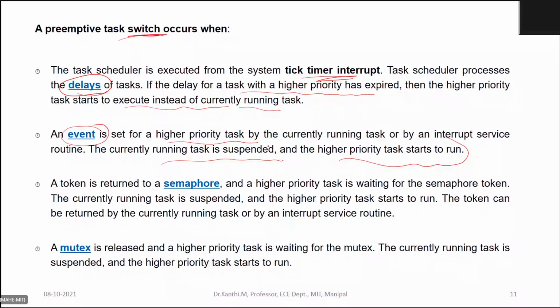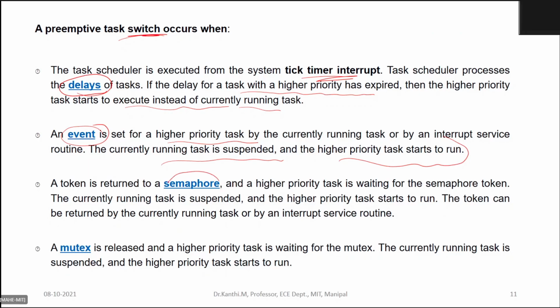In that case, maybe the event is set by the second task. So obviously it will get suspended and it switches to the second task, wherein you are setting an event for the first. As soon as the event is set by task 2, it comes back to the higher priority task and continues. Okay. And when you repeat in a loop, definitely it is again waiting for an event. So there will be switching between the two tasks or any multiple number of tasks.